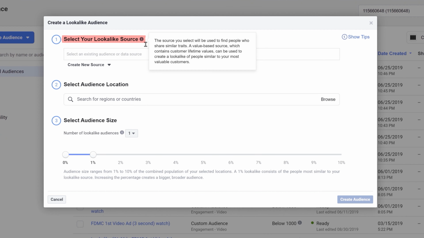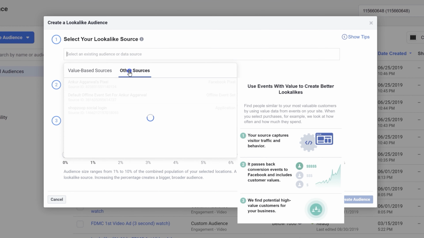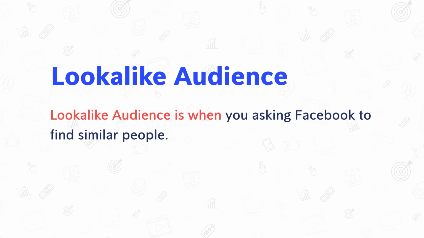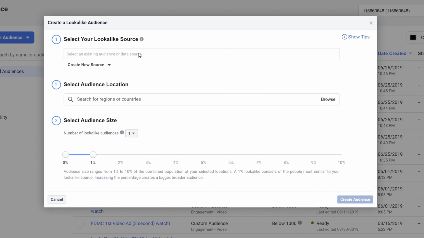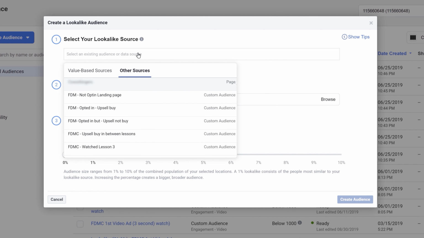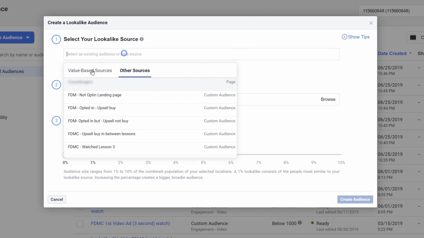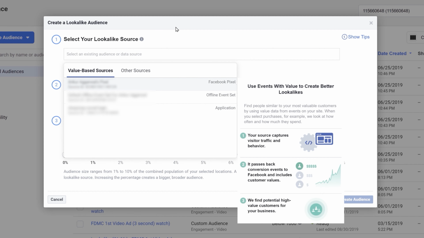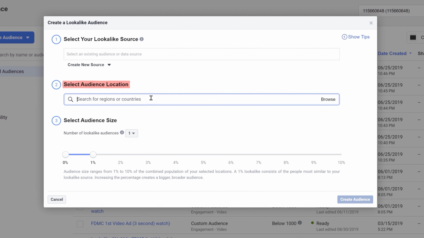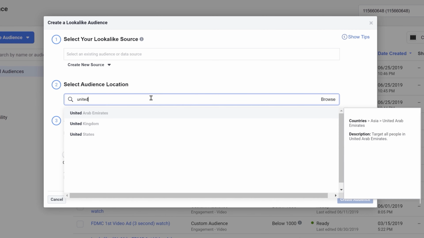Here you select the lookalike source. You select the pixel or some other source. Lookalike audience is when you're asking Facebook to find similar people, similar to the saved audience that you have created. Let's say you have created a saved audience. Then you can select the source as other source, FDMC, people who opted for a landing page, people who opted for a particular upsell. So you can create a saved audience of anything, and then you can ask Facebook to find similar people. You can also select a value-based source. You can select the Facebook pixel and then select the audience location. Let's say you are only looking for audience in United States.